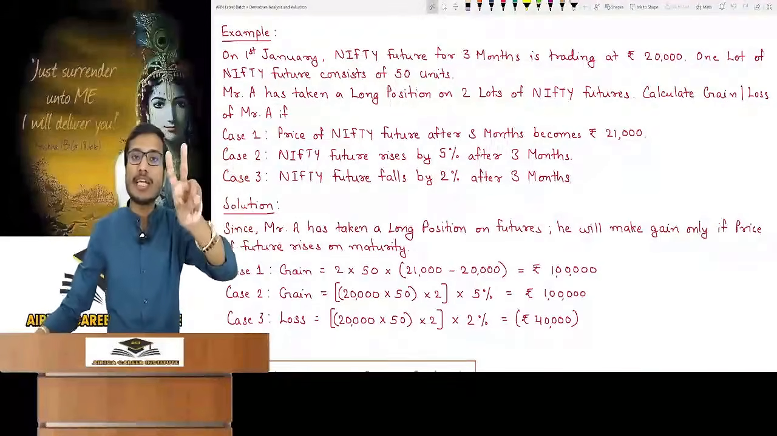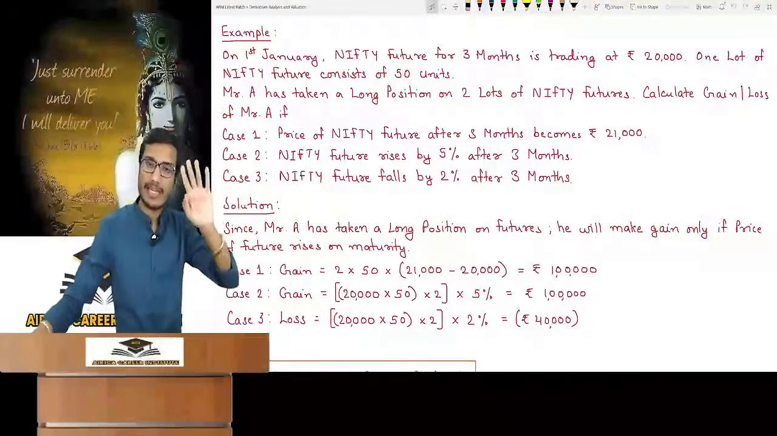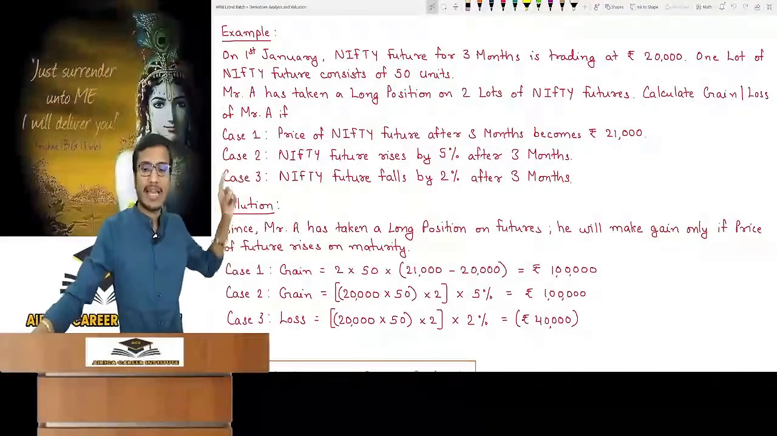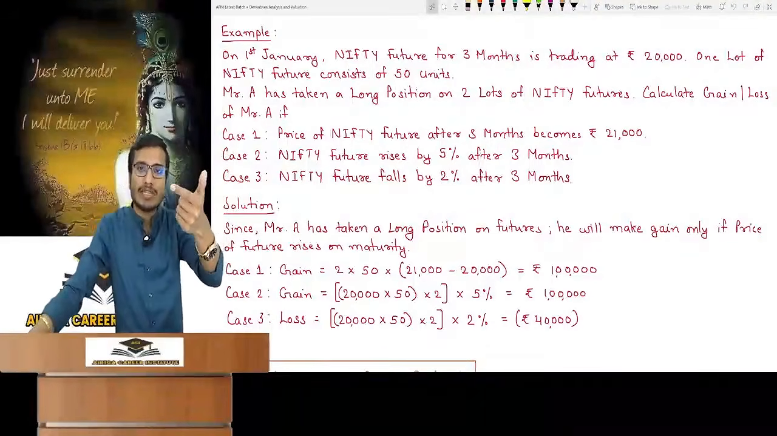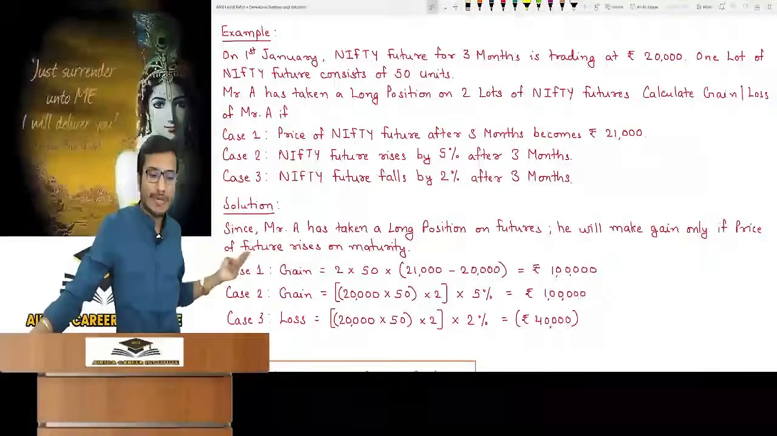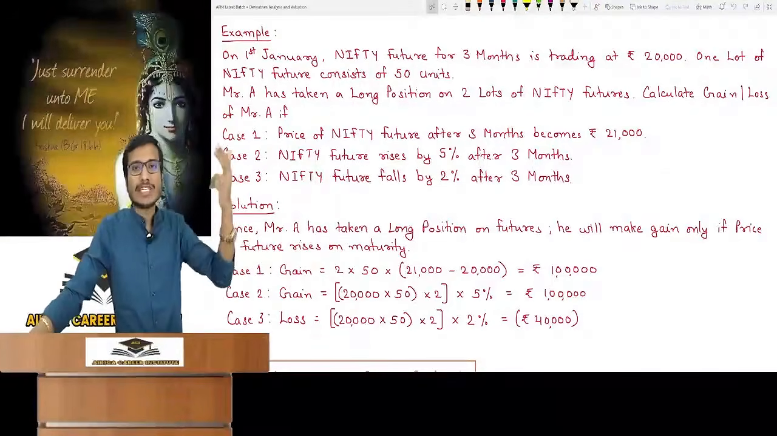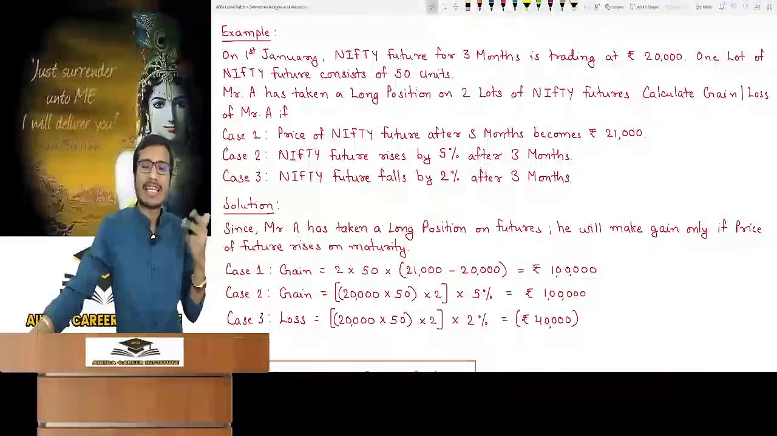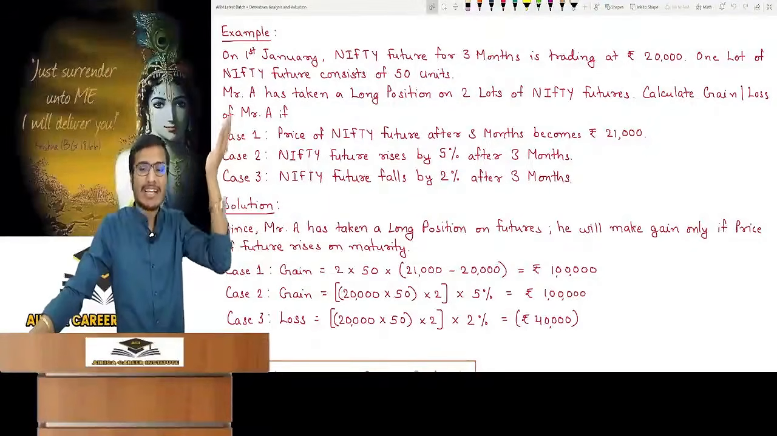Mr. A took a long position on 2 lots of Nifty future. That means a contract to buy, an upside bet. Is it clear? Now you will have to calculate the gain or loss. First case, the price of Nifty future after 3 months is rupees 21,000. Number of contracts is 2. Lot size is 50. Multiply by the difference between the initial 22,000 minus 21,000. Is it gain or loss? I took a long position, so it is beneficial if the price increases.